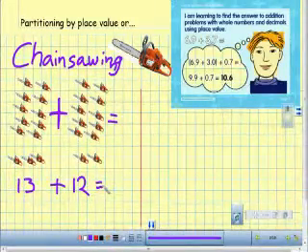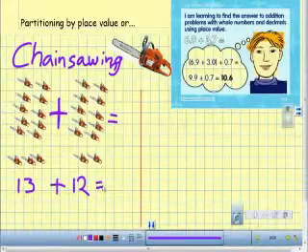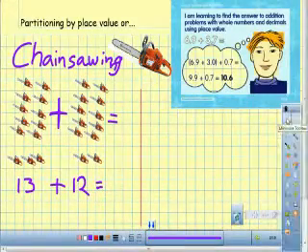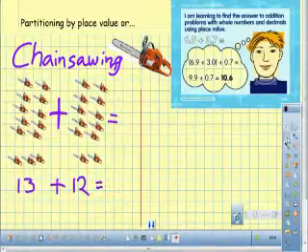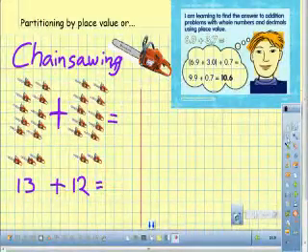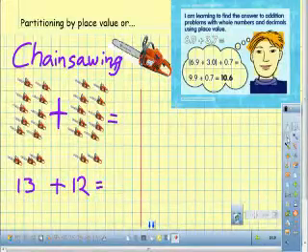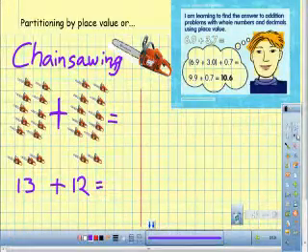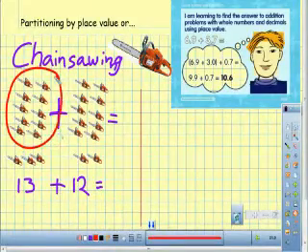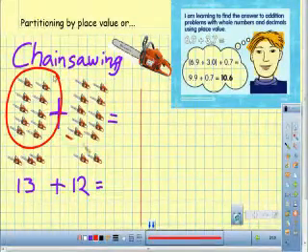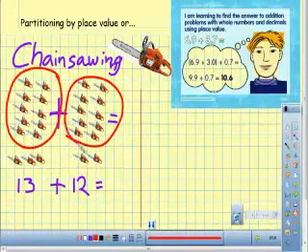Now I'm just starting with easy numbers here, okay, just to prove the strategy to you. What I'm going to do is consider how many lots of 10 I have. So I have one lot of 10 here, and I have one lot of 10 here.